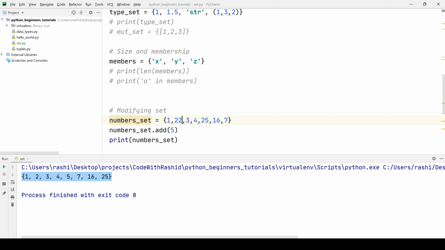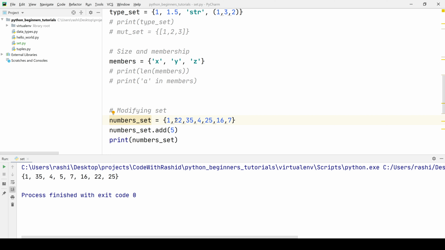Let's say if I put 22 and 35, and if we run the program again, then we will see we don't have any kind of order: 1, 35, 4, 5, 7, 6, 22, 25. So it's simply adding a new element in a random location in the set. It's not appending at the last, it's simply adding it in a random location.